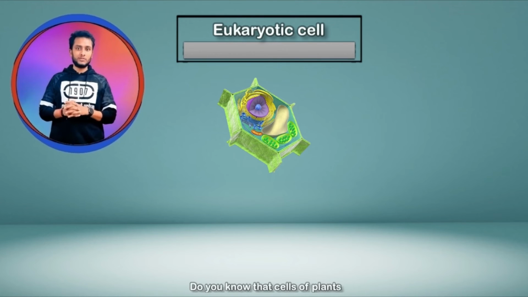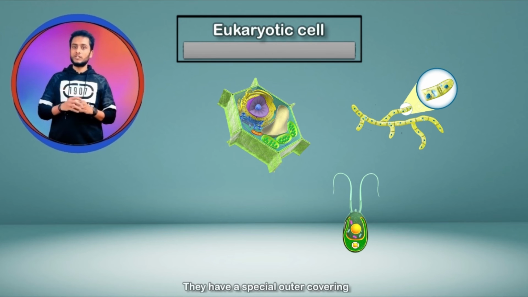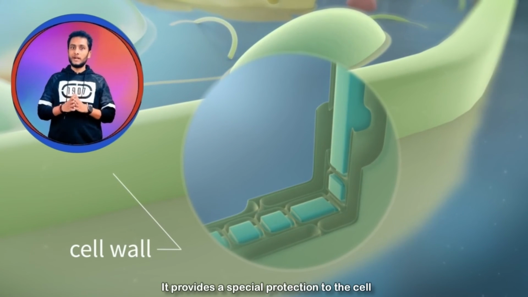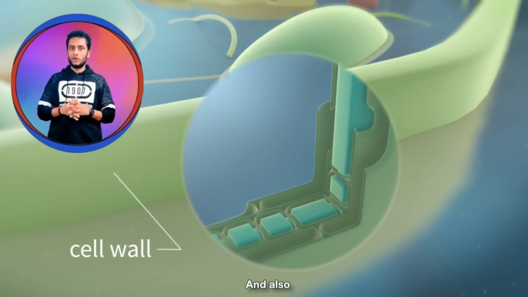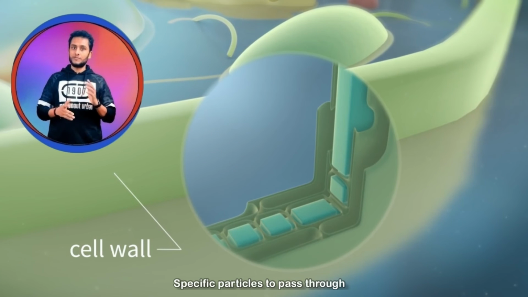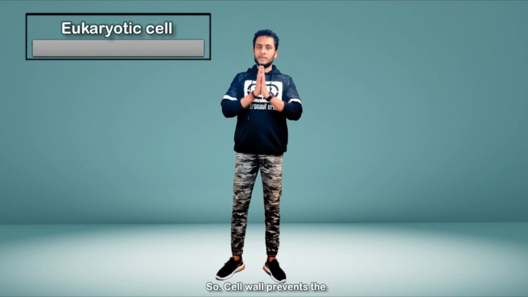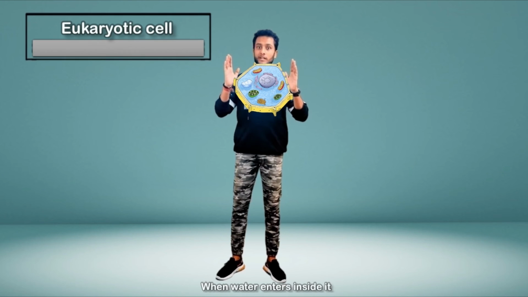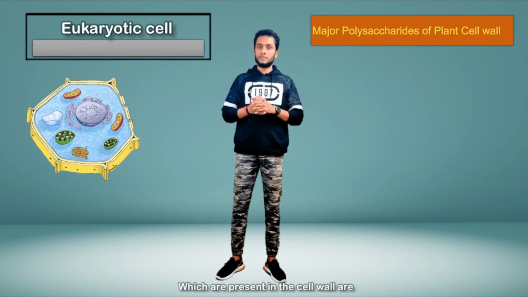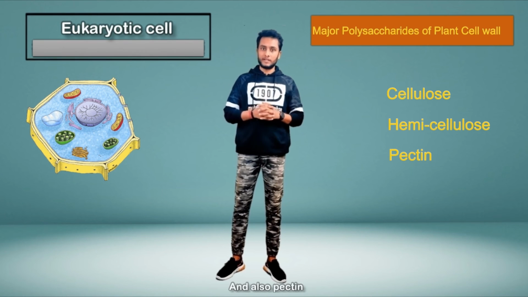Do you know that cells of plants, fungi and algae have a special outer covering known as the cell wall, present outside the cell membrane? It provides special protection to the cell and at the same time provides a filter mechanism which allows specific particles to pass through. The cell wall prevents the overexpansion of the cell when water enters it. The major polysaccharides present in the cell wall are cellulose, hemicellulose and also pectin.